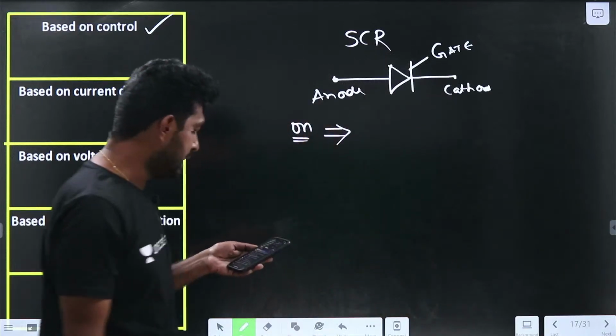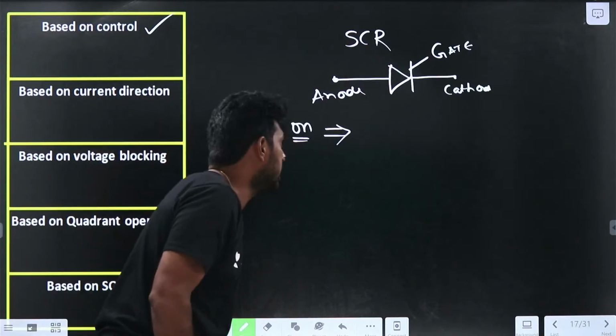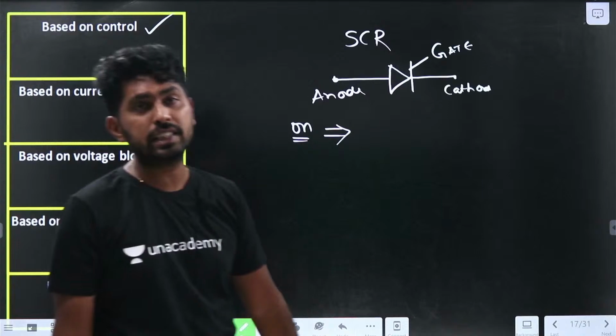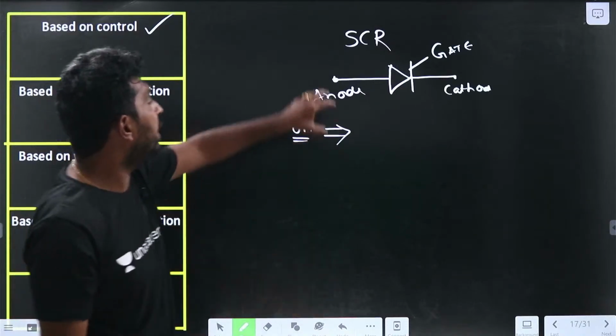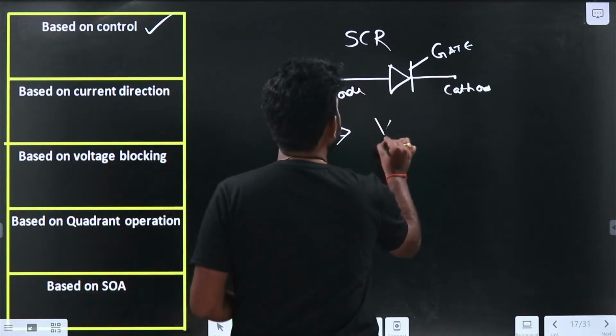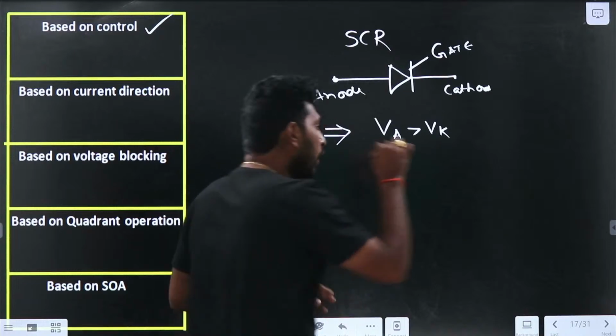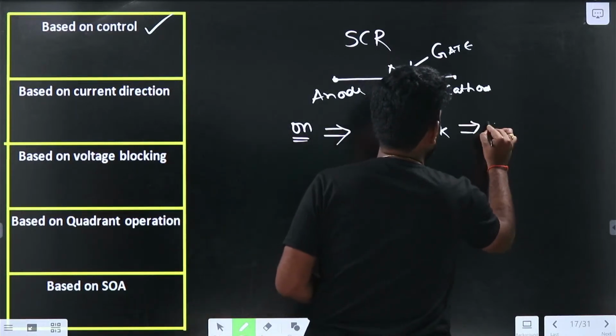So let us see the SCR. When will the SCR be in the on condition? The SCR will be in the on condition when the anode potential is greater than the cathode potential. When the anode potential is greater than the cathode potential, the SCR is in the forward bias condition.